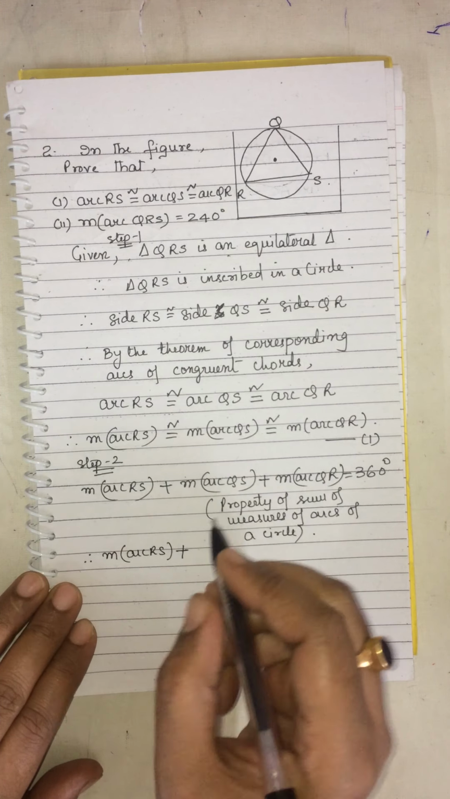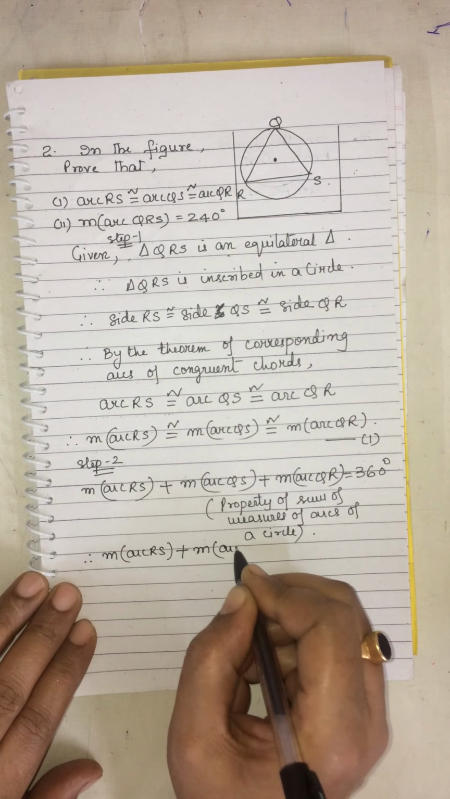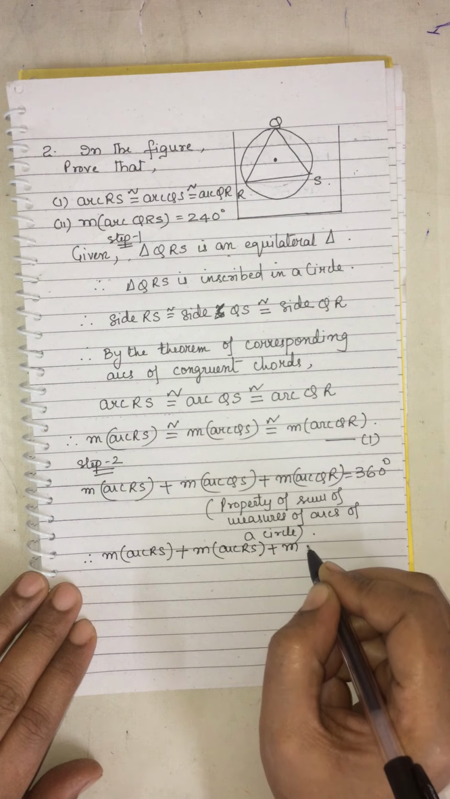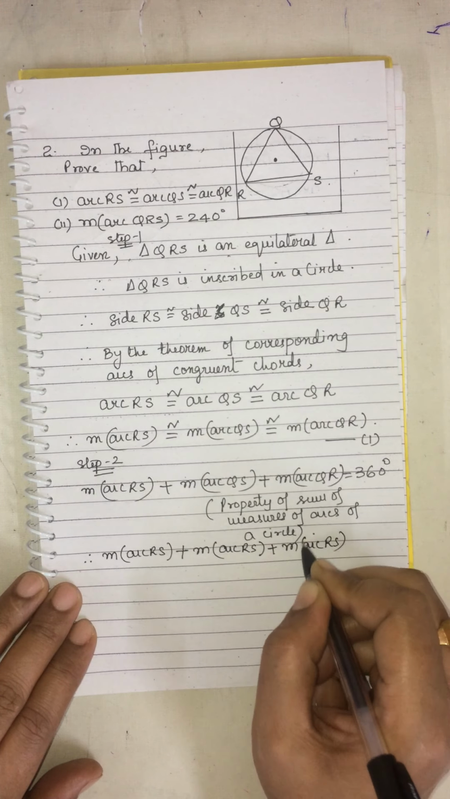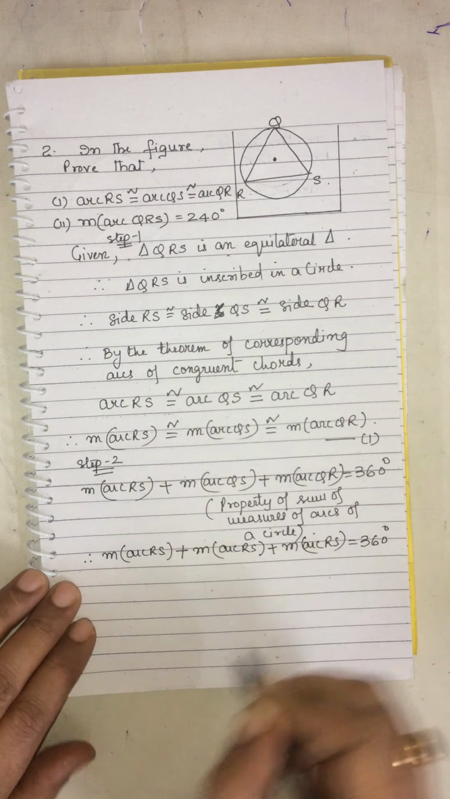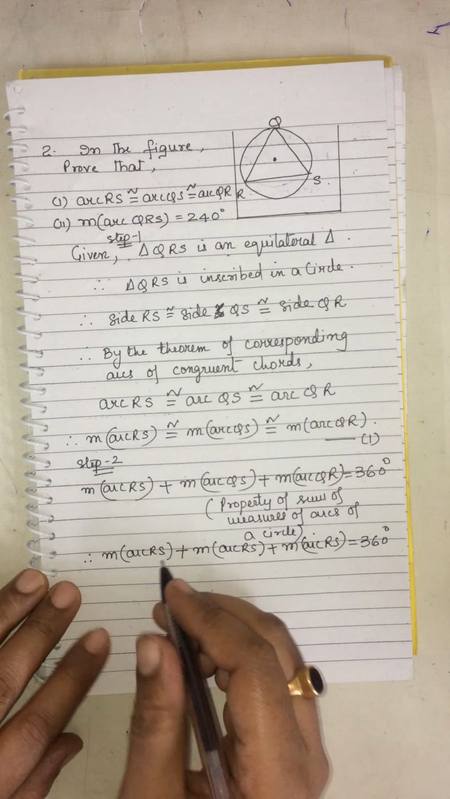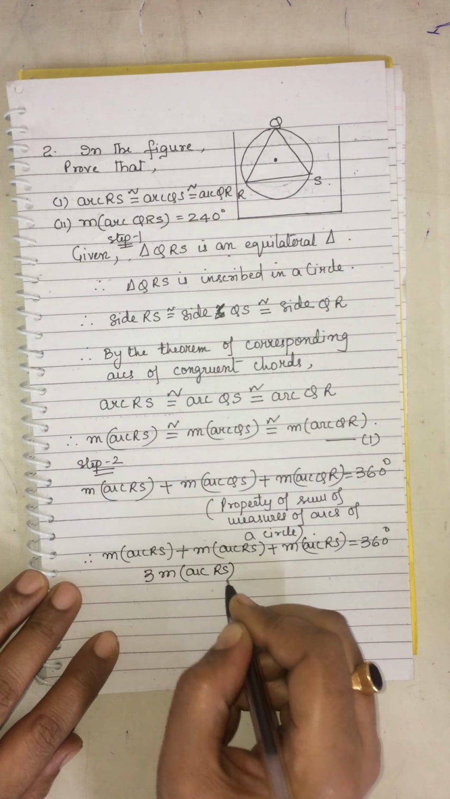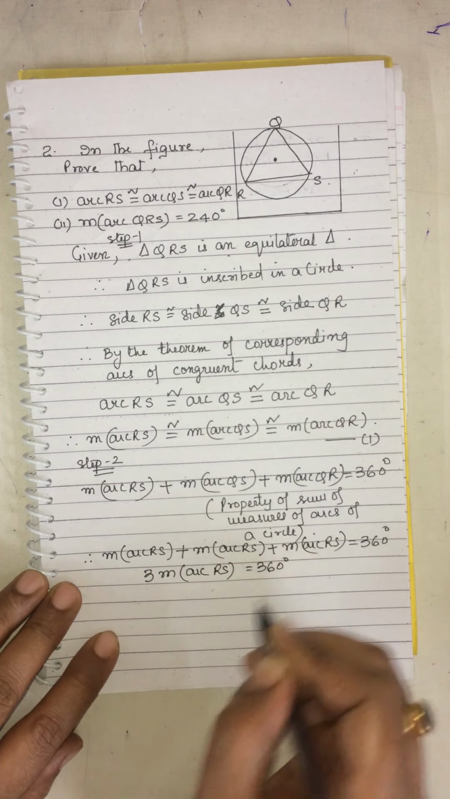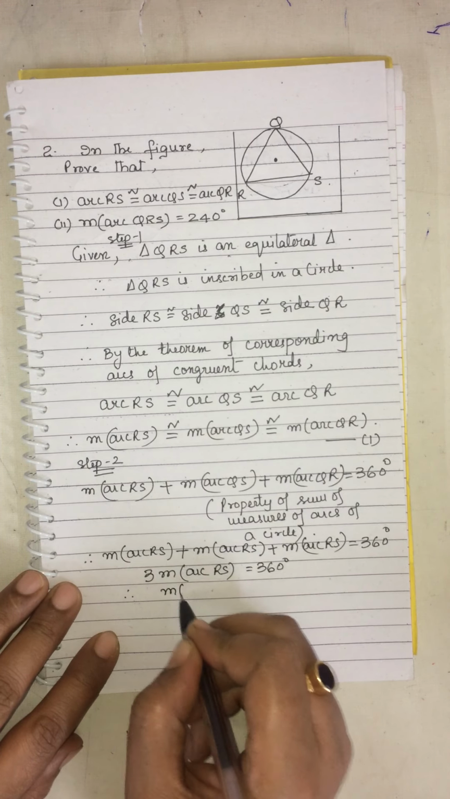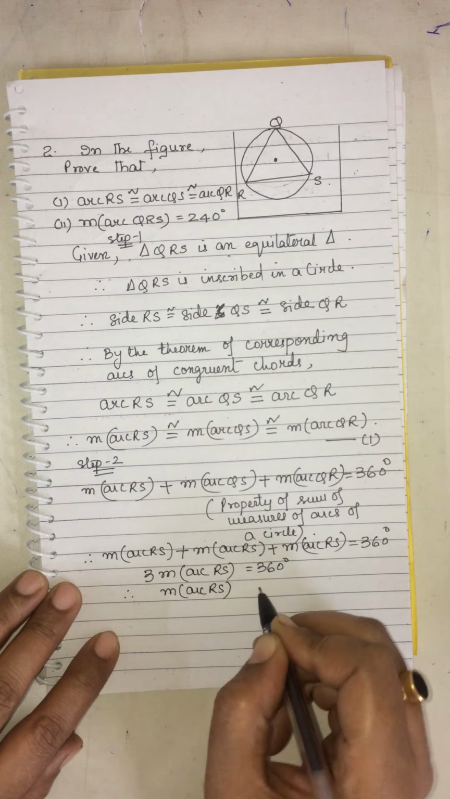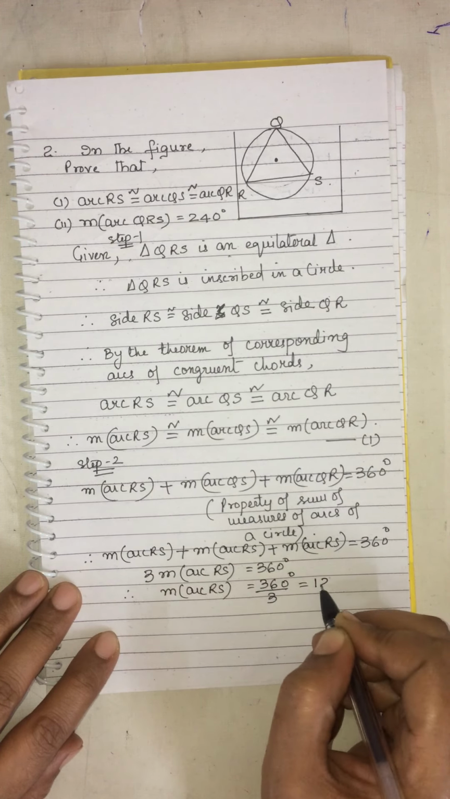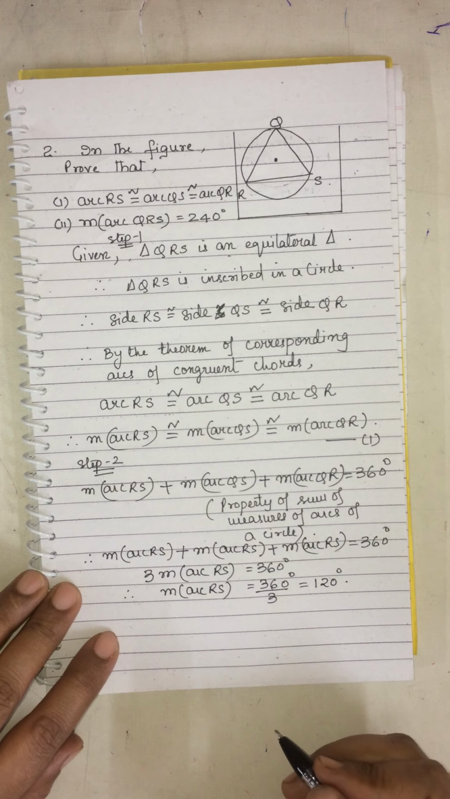Fine. Therefore, now because each and every arc is equal to each other, so in place of the rest of the two arcs, we can write that arc QS is equal to RS and also arc QR is equal to RS. Fine. So all the three when we add, we get 3 times the measure of RS is equal to 360 degrees. Hence the measure of arc RS is equal to 360 upon 3, that is 120 degrees.